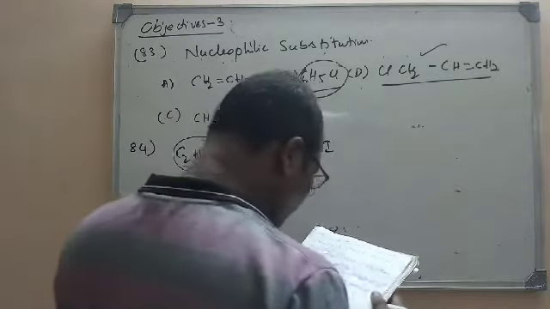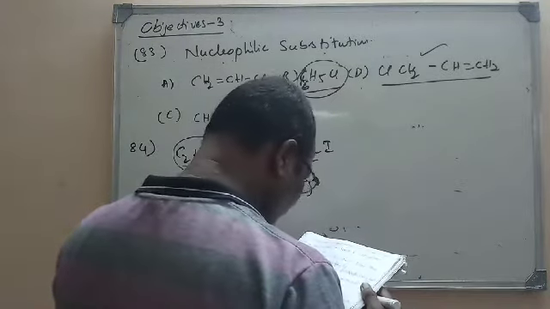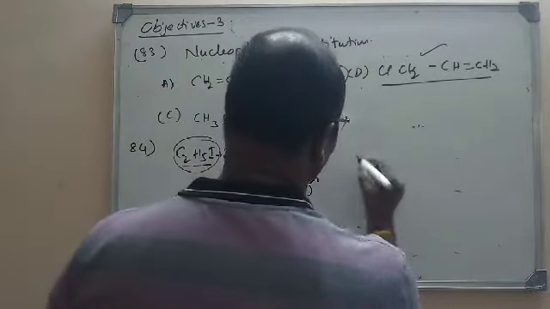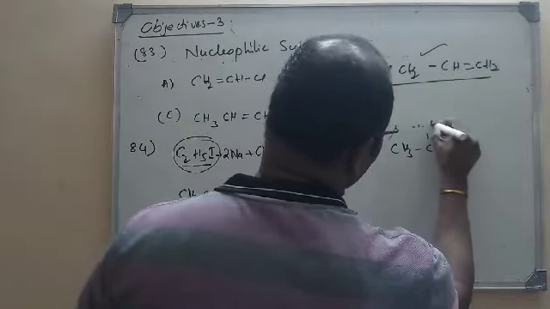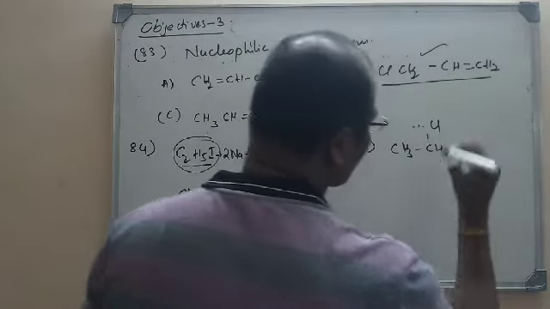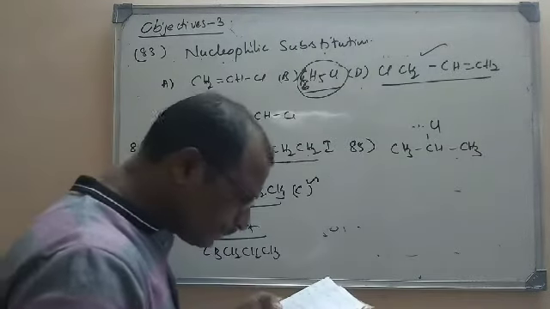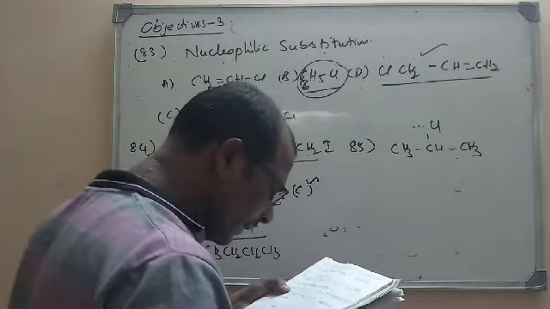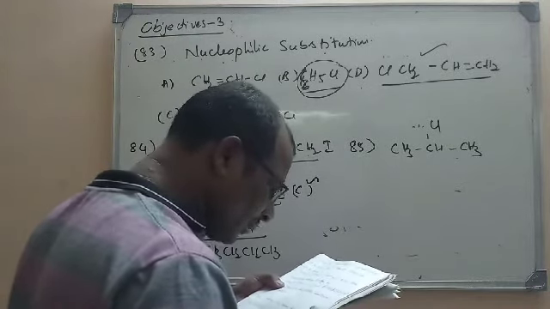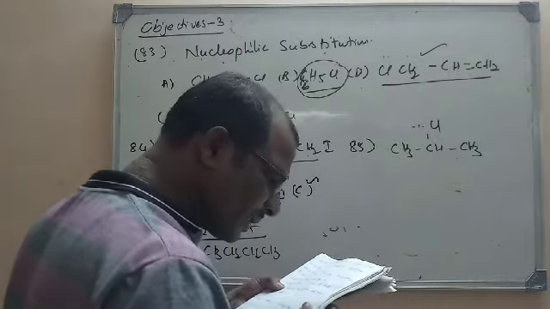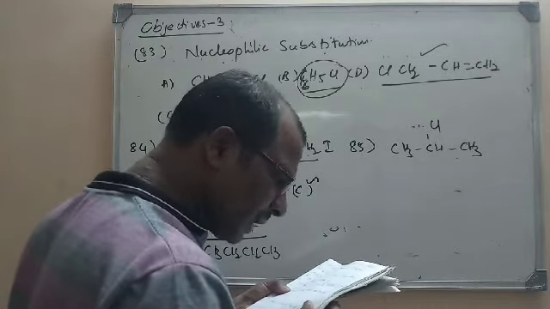Isopropyl chloride undergoes hydrolysis by which mechanism? SN1 reaction, SN2 mechanism, SN1 and SN2, neither SN1 nor SN2.